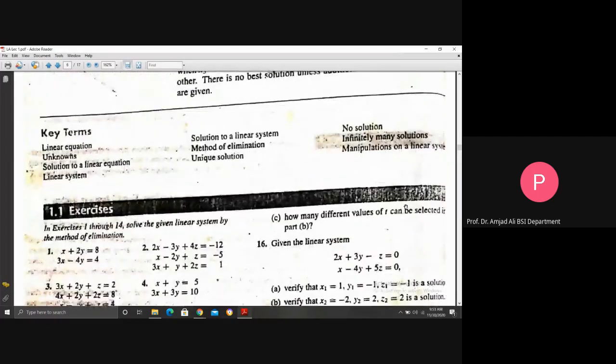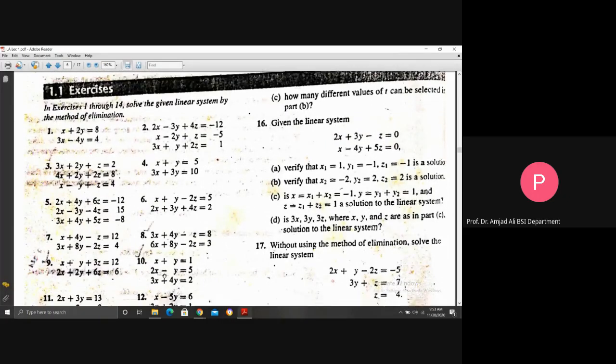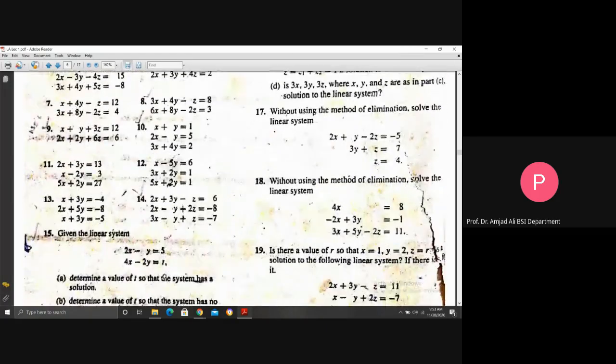This is exercise 1.1. You may see the questions, question 1 to question 14. You do all these questions with the help of example 2 to example 6. Only the equations differ; the method to solve them is the same as used in example 2 to example 6.